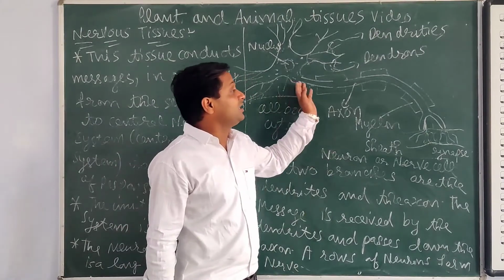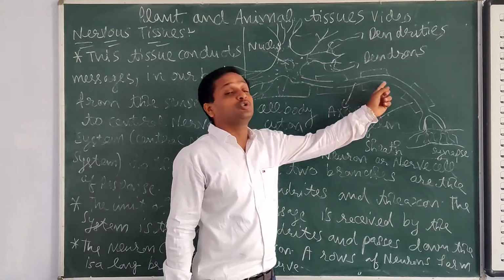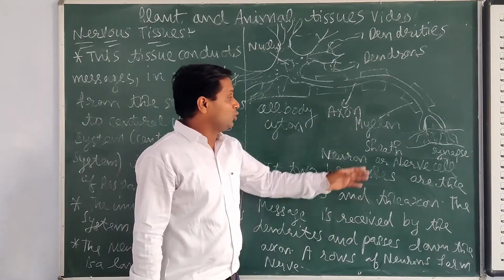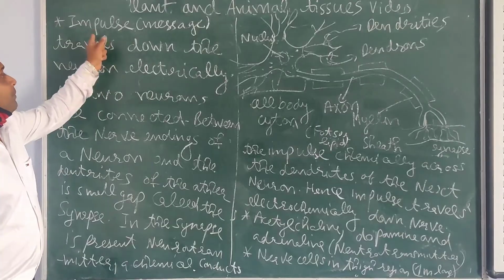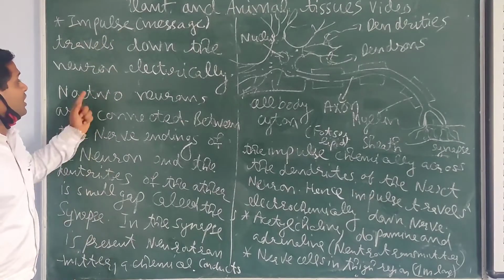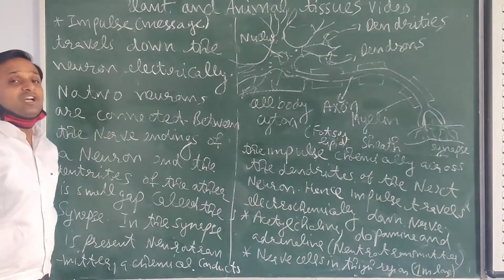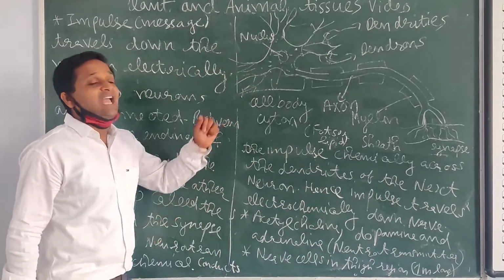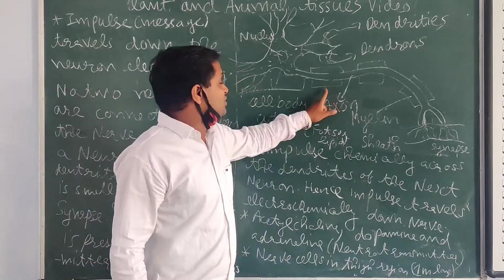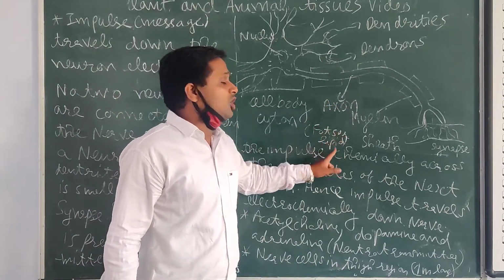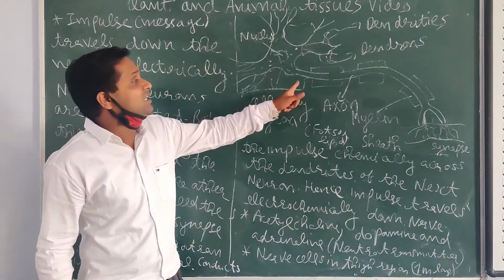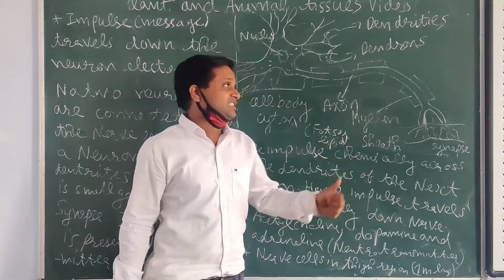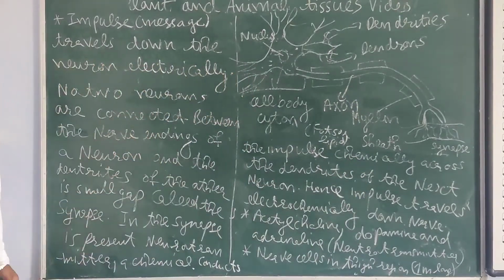Second, the message here goes in the form of an electrical impulse, a signal that goes into the nerve, and the impulse message travels down the neuron electrically. The neuron transfers the message electrically up to the nerve ending through the axon. The myelin sheath is made from fat or lipid. It helps to protect the message and also increases the speed of the message when it goes to the nerve ending.